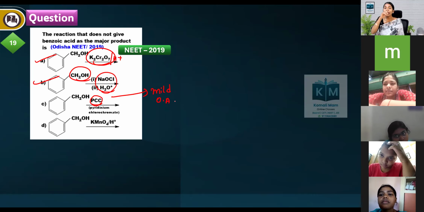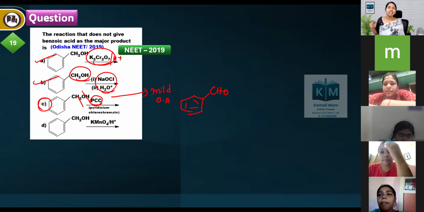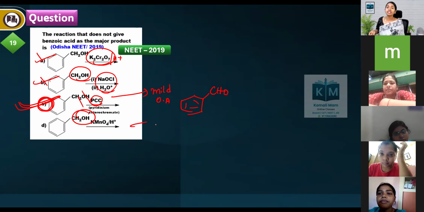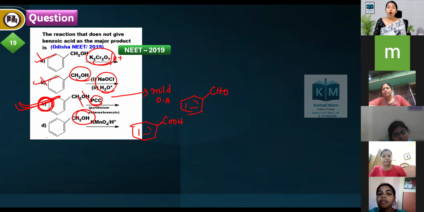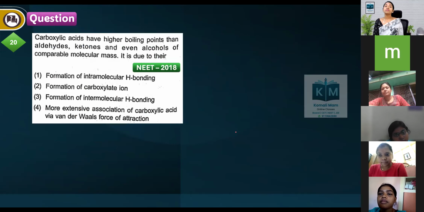It will remove one hydrogen from the alcohol and convert it into aldehyde. So this is the reaction which doesn't give benzoic acid. This is the correct answer. These are the incorrect options. KMnO4 in acidic medium is also a strong oxidizing agent and converts it into carboxylic acid. Option C is the correct answer.